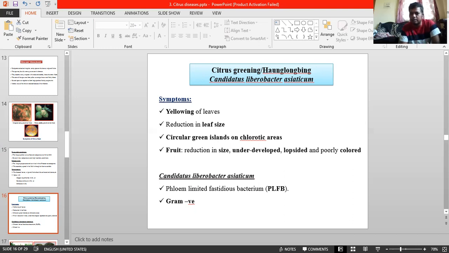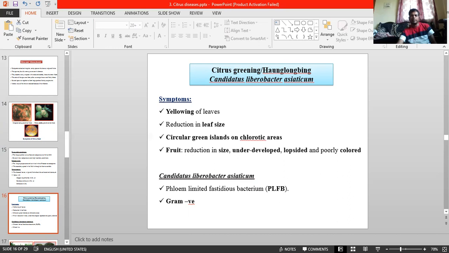I'm not going to list the states. Okay, next, the disease is more severe in sweet orange than in the remaining ones, acid lime, mandarin and grapefruit. And the disease affects almost all citrus varieties irrespective of rootstock. In India, Mosambi sweet orange and Darling orange are good indicator plants for greening. Remember, indicator plants for Huanglongbing or citrus greening are Mosambi sweet orange and Darling orange. Okay, this much you have to remember for economic importance.